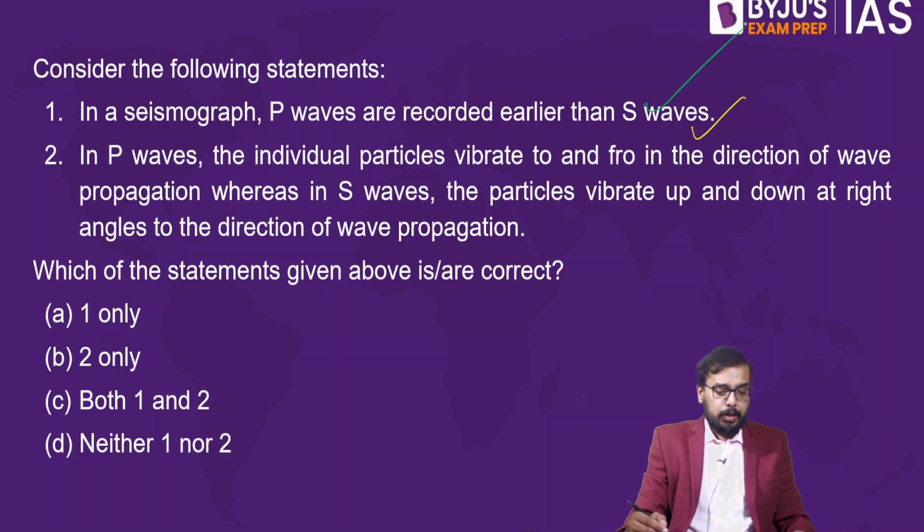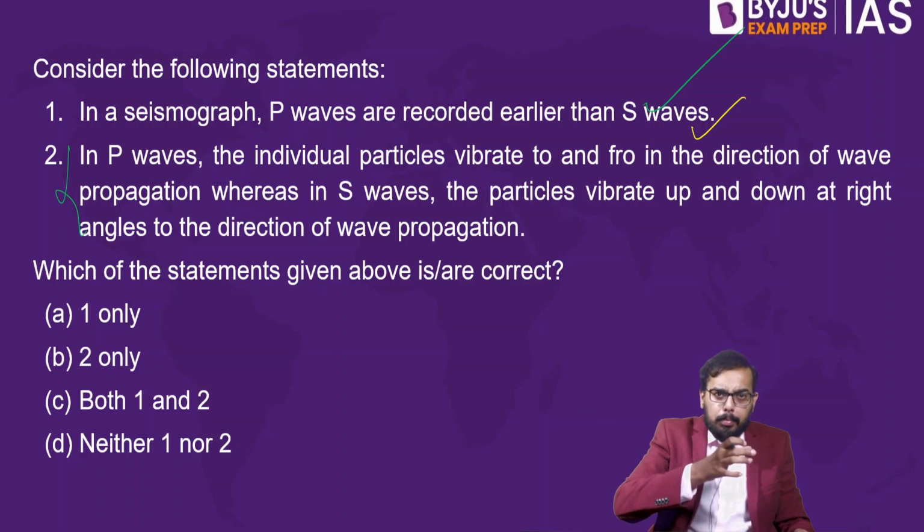What about statement 2? In P waves, the individual particles vibrate to and fro in the direction of the wave propagation, whereas in S waves the particles vibrate up and down, at right angles to the direction of the wave propagation. Just pause for a second and analyze this statement. Is it right or wrong? This statement is absolutely right.